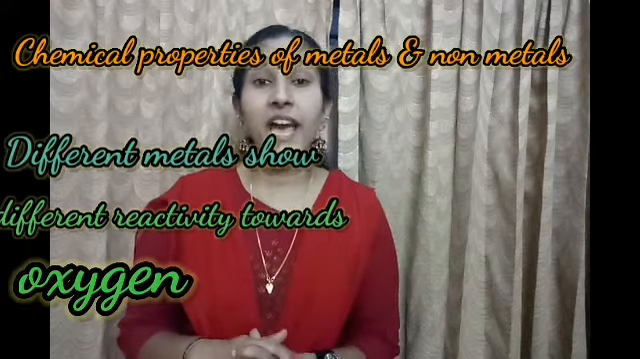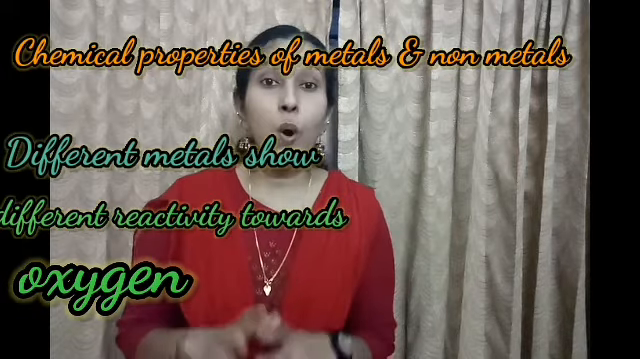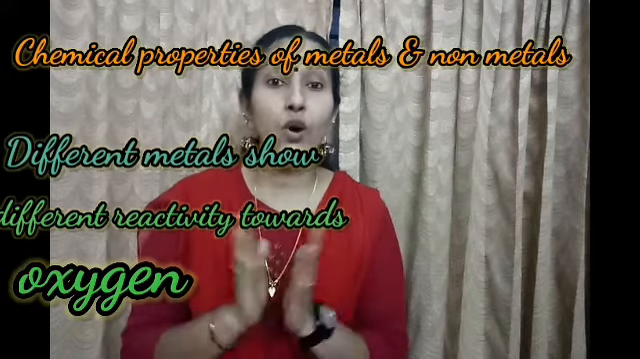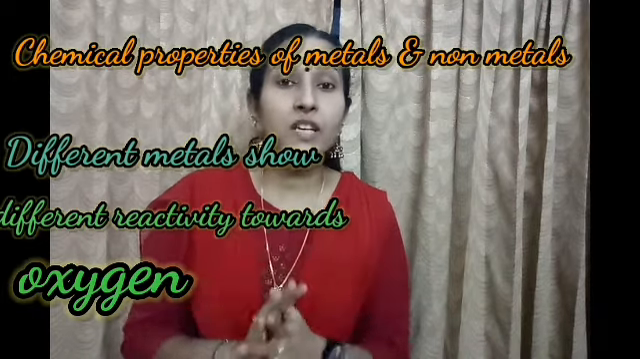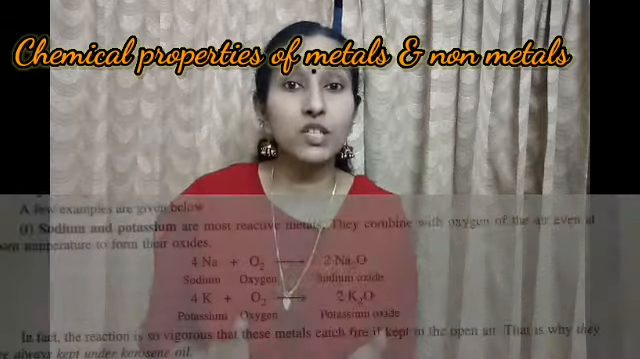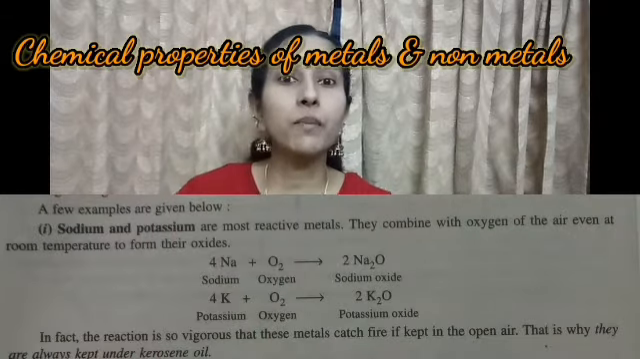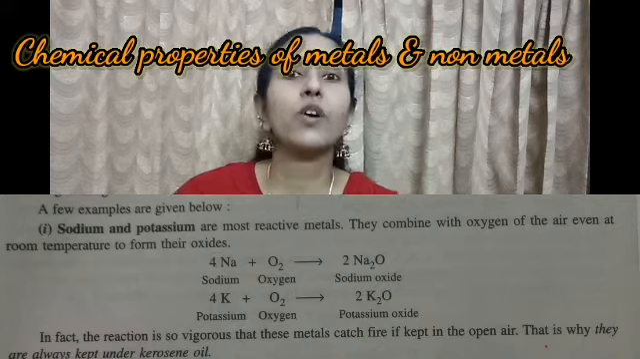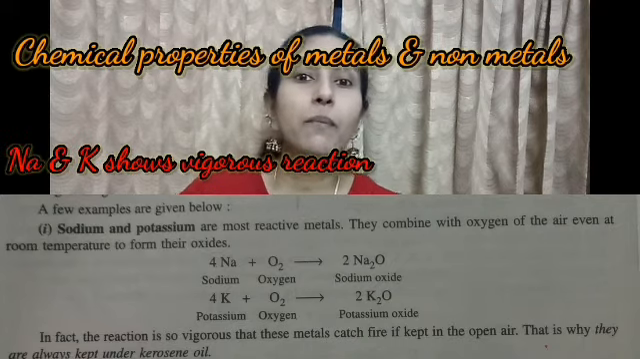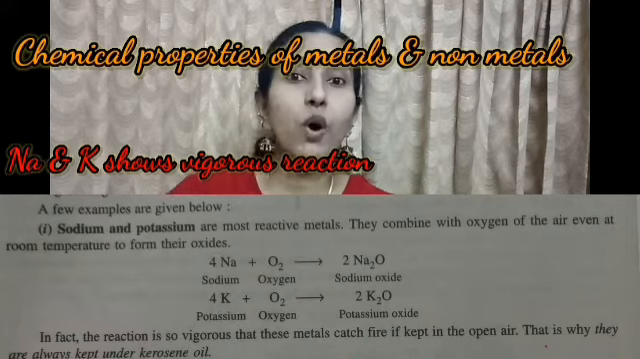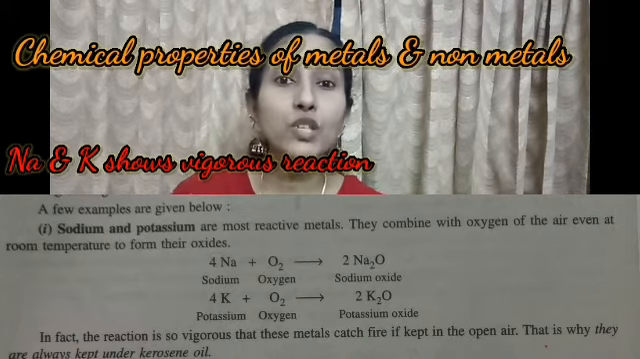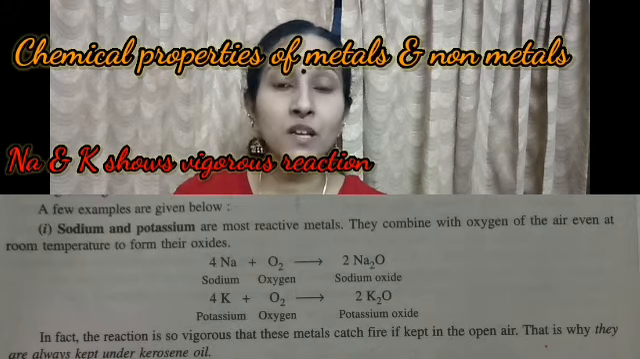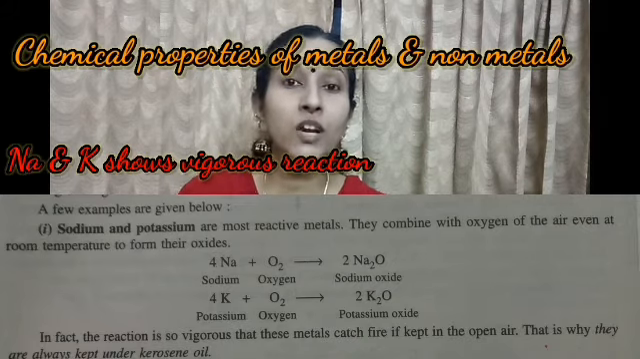All the metals do not show the same reactivity towards oxygen, which means all the metals do not react with oxygen at the same rate. Different metals show different reactivity towards oxygen. Metals like sodium and potassium vigorously react with oxygen. In order to avoid accidental fires, we have to store these metals in kerosene. Why are sodium and potassium stored in kerosene?